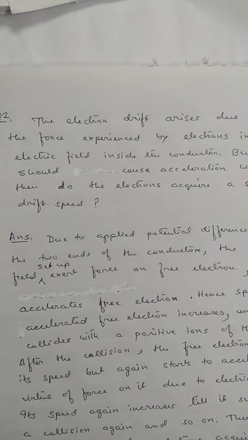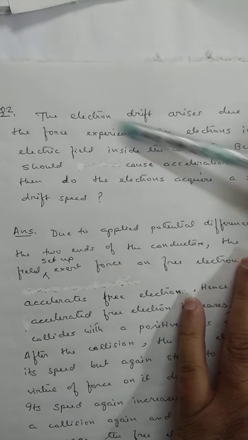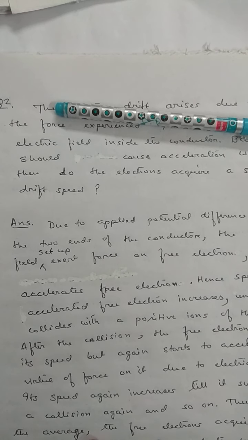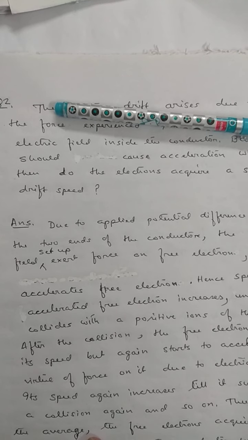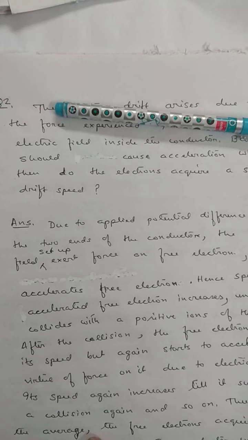How is it possible? We know that inside the conductor, a large number of electrons are free, due to which there are a large number of collisions between different electrons and also with lattice points. When these electrons suffer collision with the lattice point or the other electrons, they lose their velocities, but are again accelerated.